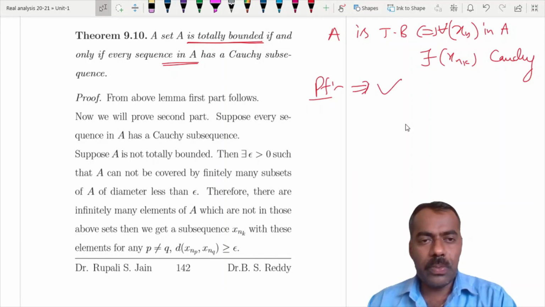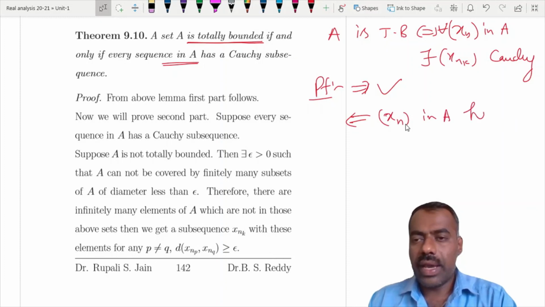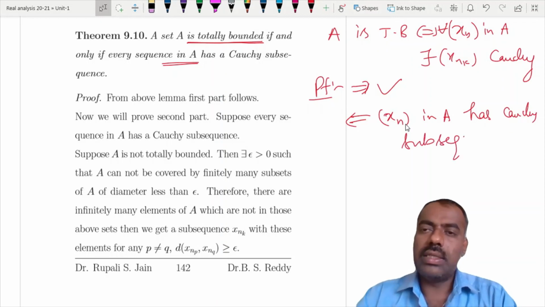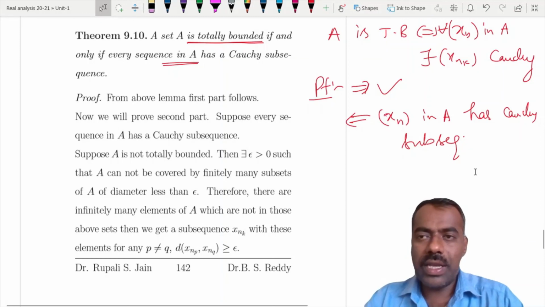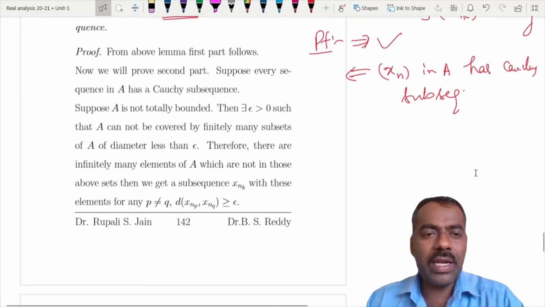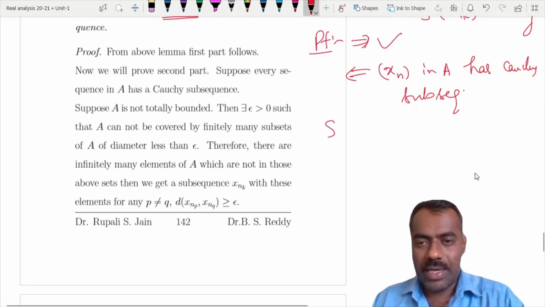Then what we want to prove is this: assume that every sequence xn in A has a Cauchy subsequence. Then we want to prove that A is totally bounded. How can we prove that? We prove by contradiction.